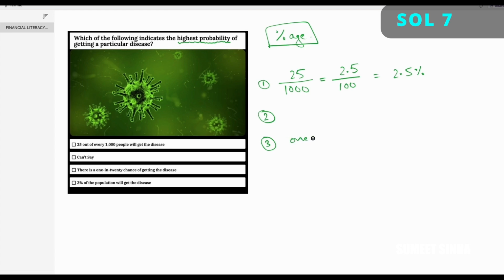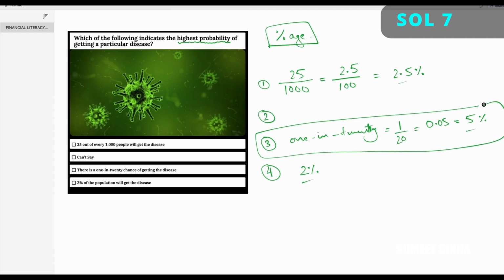So 1 in 20 is 0.05, which is also 5%. And the fourth option says 2% of the population will get the disease. This option is very clear. It clearly states the percentage, which is 2%. To find the highest probability, we need to understand which of these numbers is the highest percentage. So 2.5, 5, and 2, it's very easy to pick because 5% is the highest here. So I will go for the option which says 1 in 20. This is my correct answer.